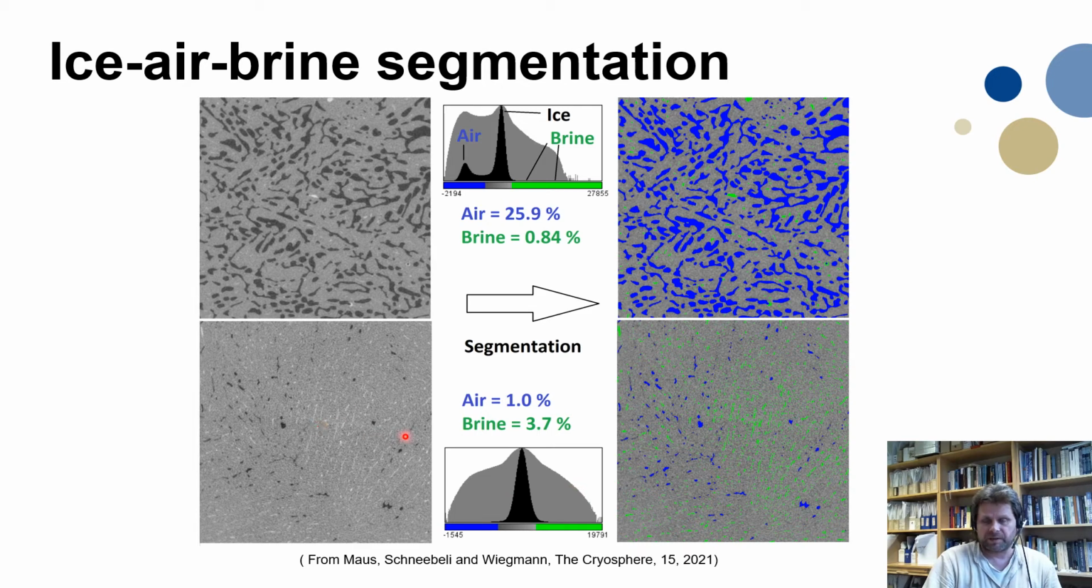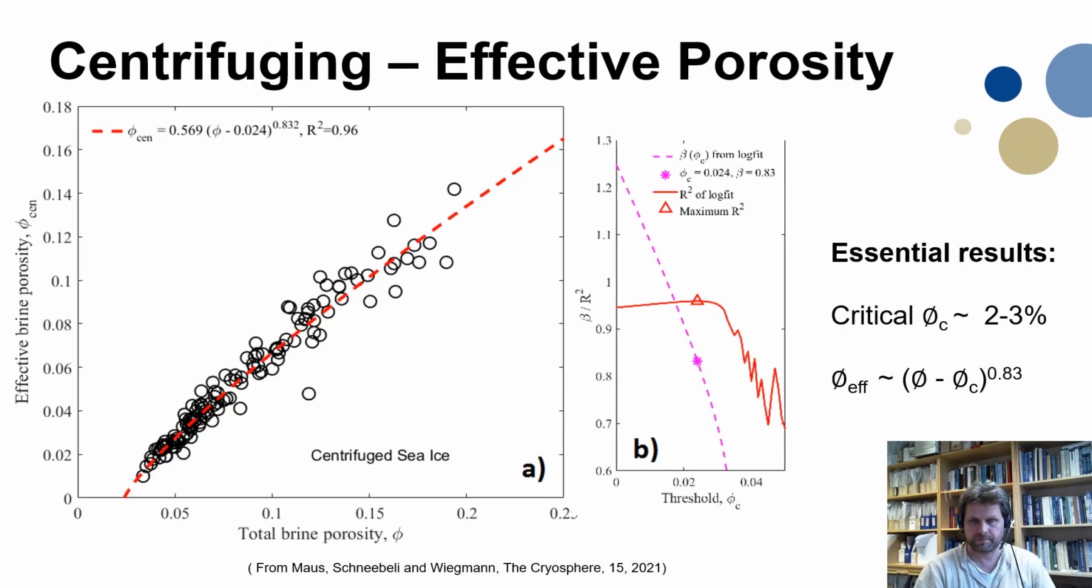But as we centrifuge the sample, we focus mostly in this study on permeability on the connected pore space, and this will be the air pores that are emptied of brine. So this centrifuging is shown here on this side. Effective brine porosity, you see here, this is the centrifuge porosity, and here's the total porosity. And you see that these data show a kind of equation of this form with a threshold porosity between 2 and 3%.